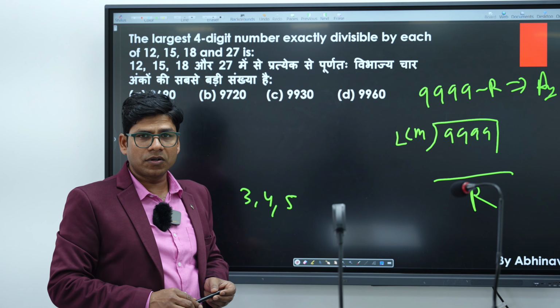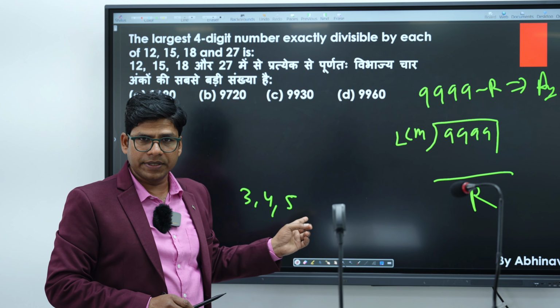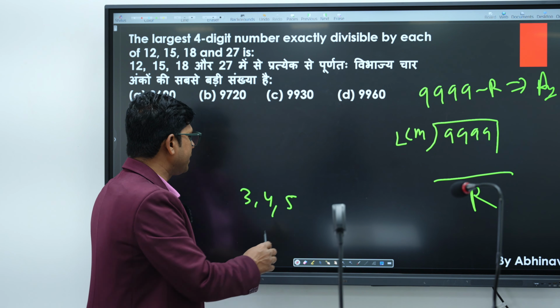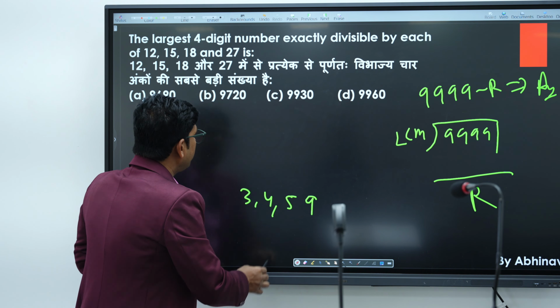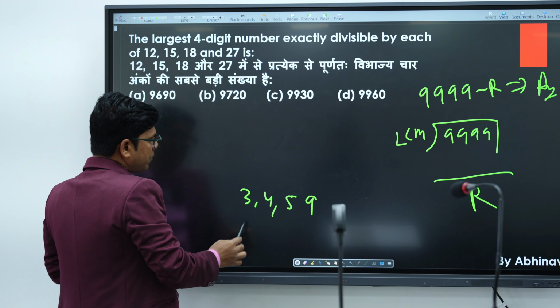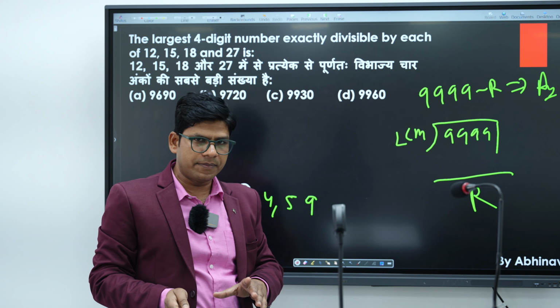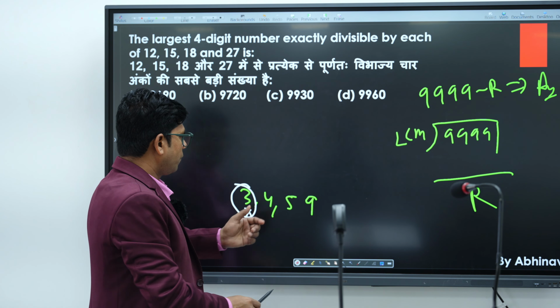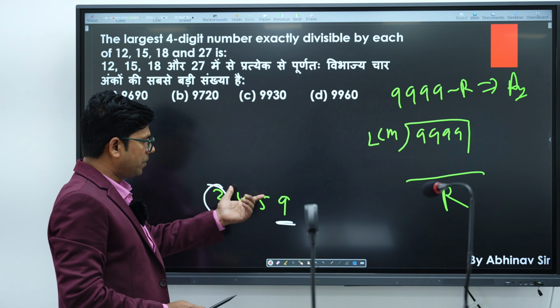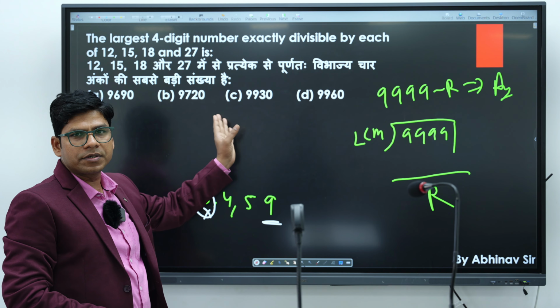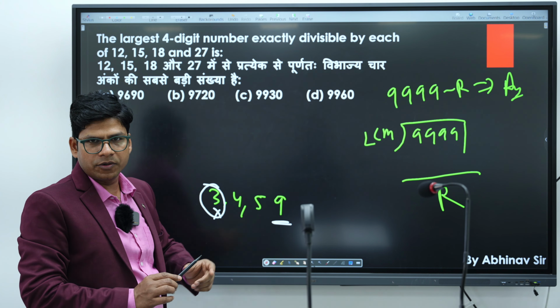The important factor of 18 is 9. If 9 is there, we shouldn't use the divisibility rule of 3, because the divisibility rule of 9 covers it. So first of all we should check the divisibility rule of 9 on the options. The option that is exactly divisible by 9 will be our answer.